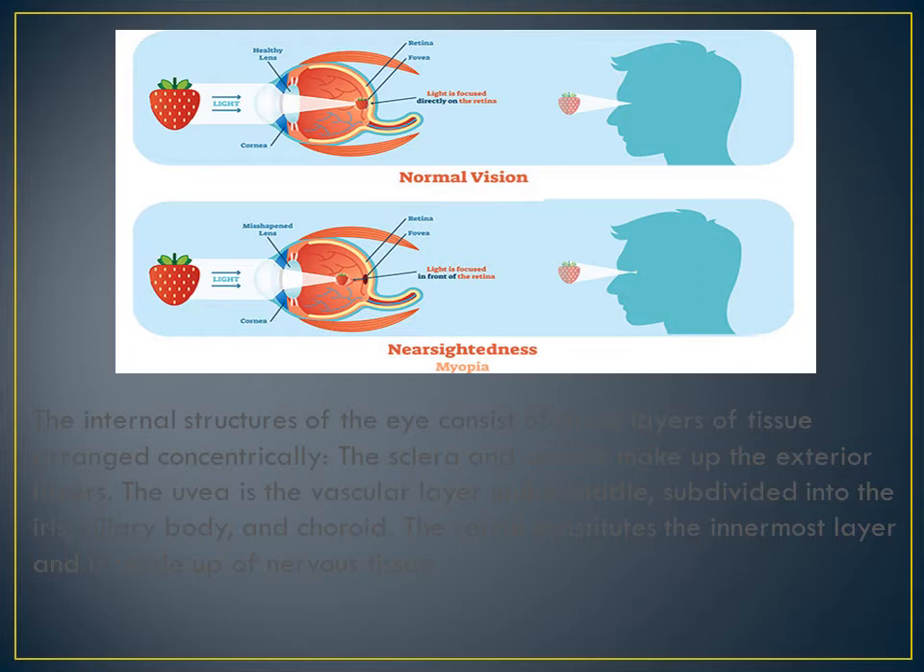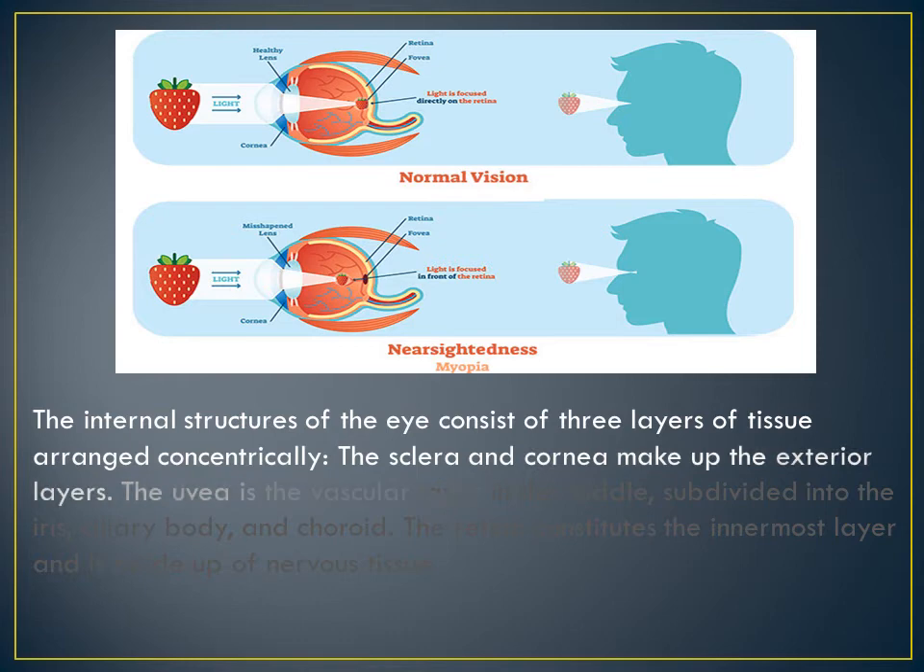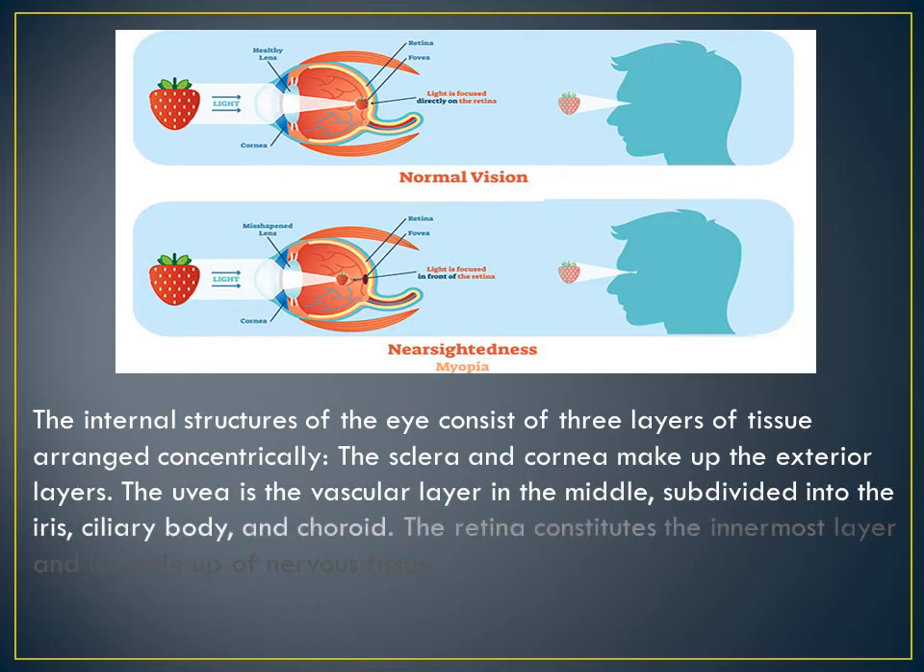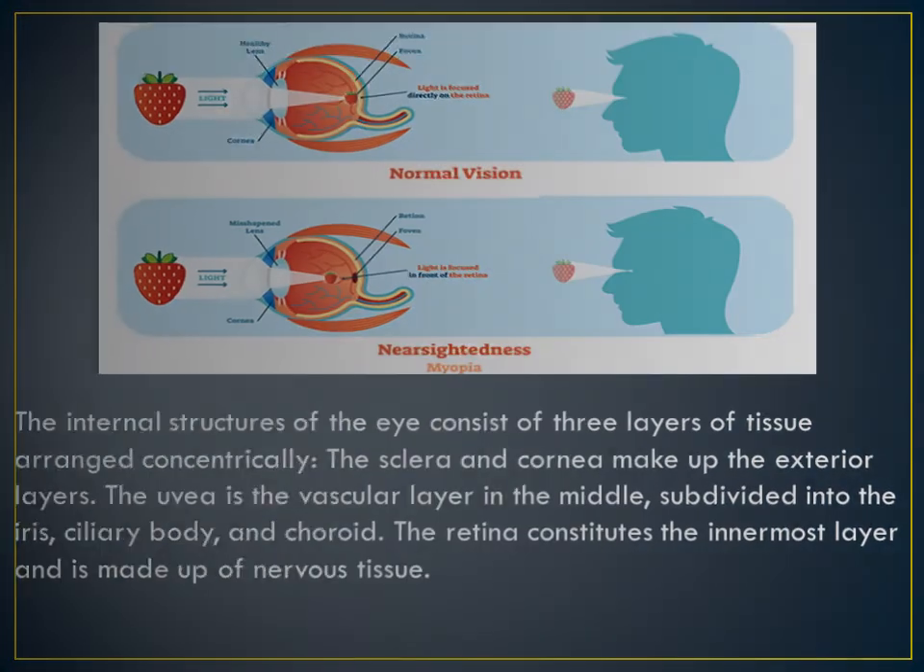The internal structure of the eye consists of 3 layers of tissue arranged concentrically. The sclera and the cornea make up the exterior layers. The uvea is a vascular layer in the middle, subdivided into iris, ciliary body and choroid. The retina constitutes the innermost layer and is made up of nervous tissue.